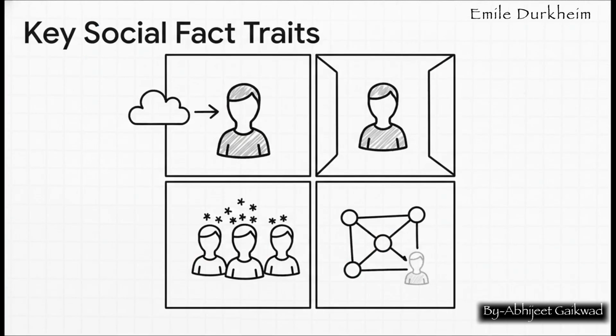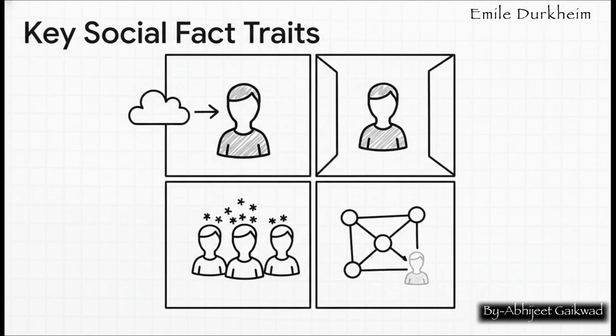To really nail this concept for your exam, you need to remember these 4 key characteristics. First, externality. They exist outside of us. Second, constraint. They put pressure on us to conform. Third, generality. They're widespread in a society. And fourth, independence. They don't depend on any single individual.